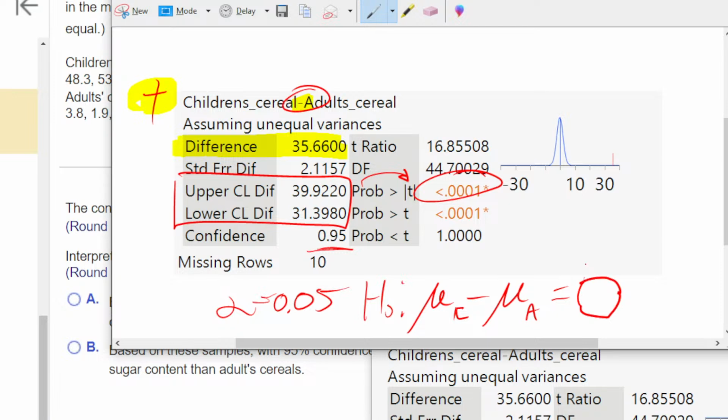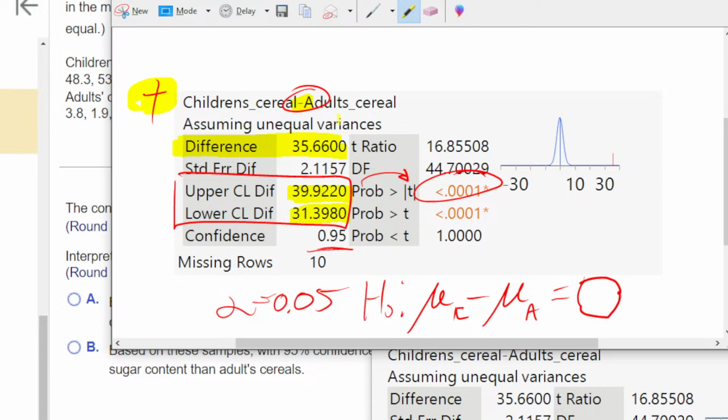It does not contain 0. So that means 0 is not a believable difference. So you can reject 0. Does that make sense, Lindsay? You think the difference is that children's cereal has somewhere between 31 grams more sugar to about 40 grams more sugar. I'm just rounding it. So you think children's cereal has somewhere between that much to that much more sugar in it than adult cereal.